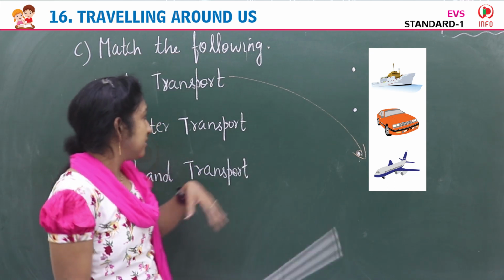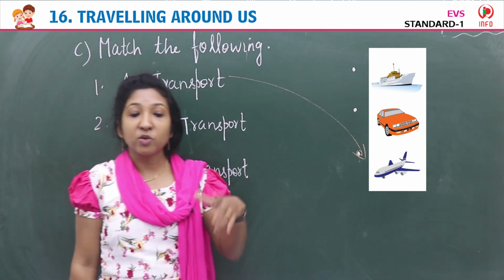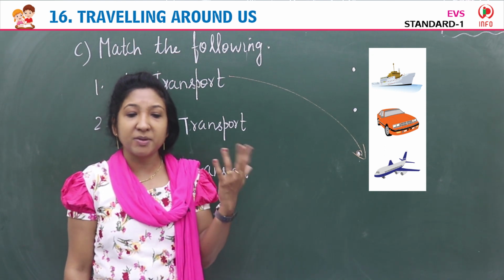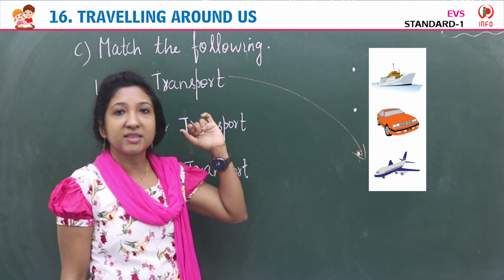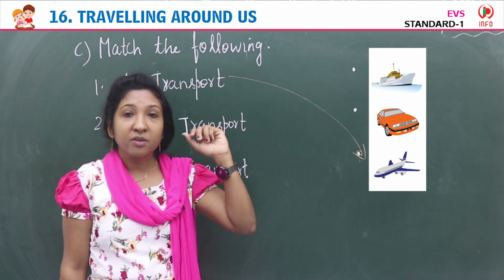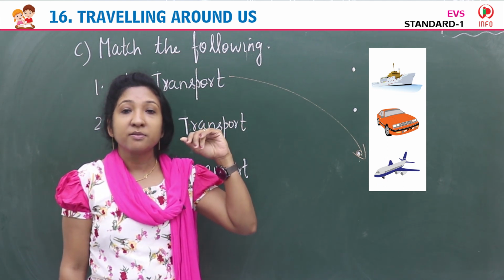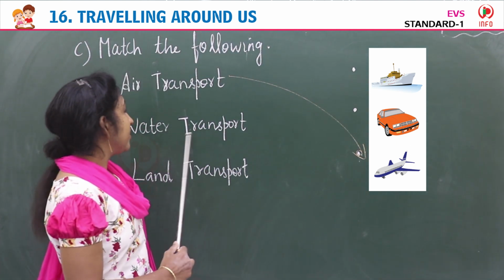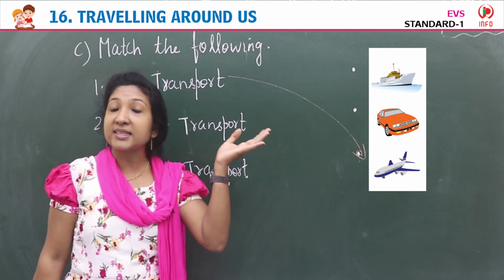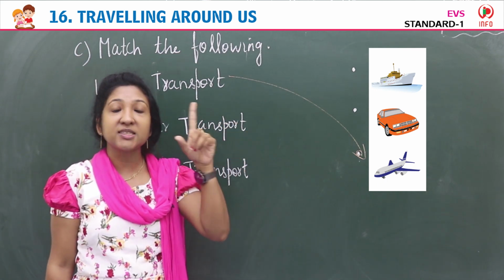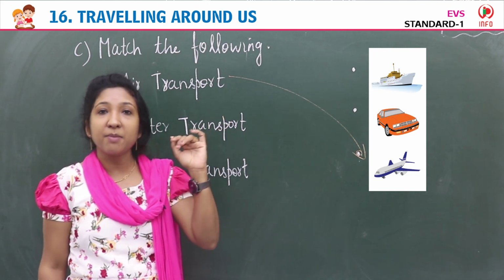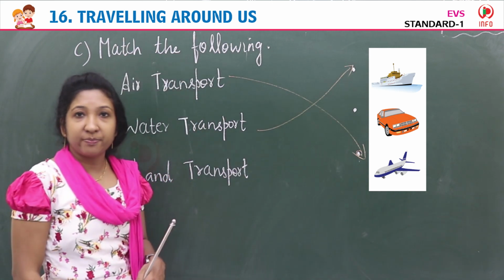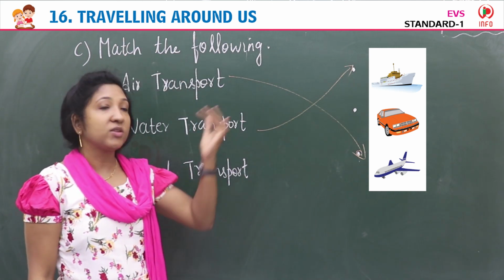Then second is water transport. So there you can see a ship, isn't it? Steamer or ship, it is given in the image. The first image is that ship you can see. So water transport. Yes, here you can see the picture of a steamer. The first picture is of a steamer. So it's a water transport. You can match water transport to that picture.